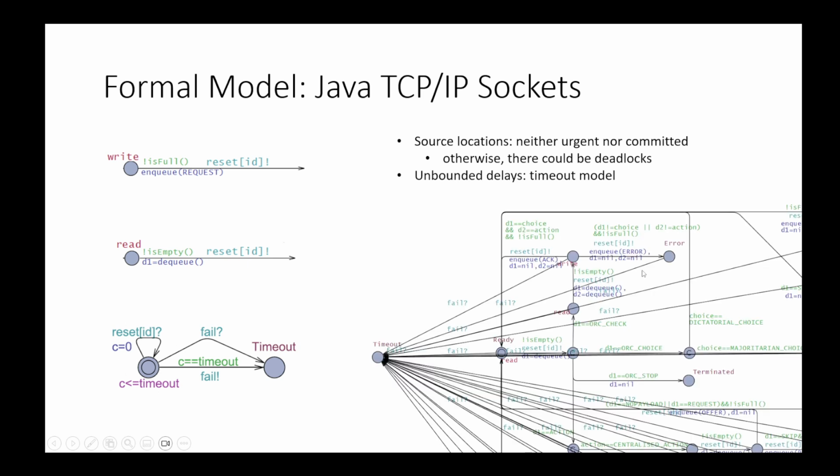Furthermore, from each location of the model, there is an outgoing transition to a timeout special location whenever a fail signal is received. These transitions are not shown in the following slides for readability, but they are there for each location of each automaton.